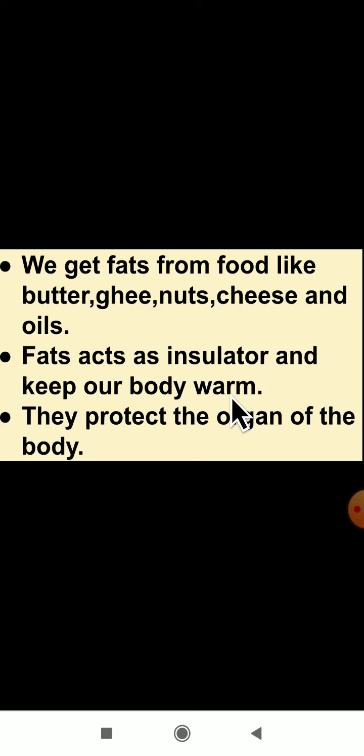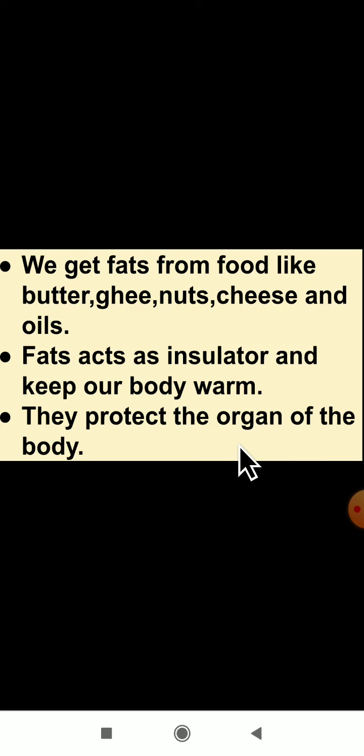Yes, dear students, these fats will keep us warm. If you touch your body, you feel a little bit of warmness, not more. If your temperature is more, you feel yes, fever is there. But almost all bodies will be warm here. Why is our body warm? Because of the fats. Fats are present in our body, and because of that our body will be warm here.